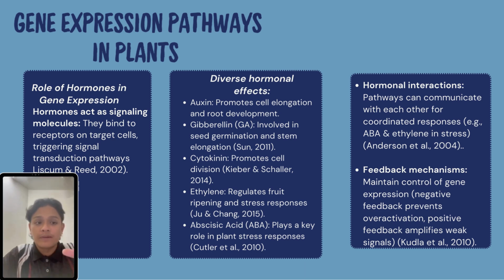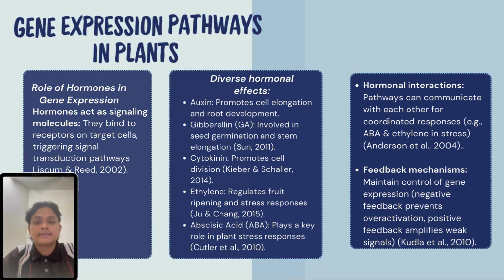There are lots of hormonal effects such as auxin, gibberellin, cytokinin, ethylene, and ABA. These hormones have interactions between each other. These hormones have pathways that can communicate with each other for coordinated responses. For example, ABA and ethylene when in stress. This also can lead to feedback mechanisms to maintain control of gene expression, such as negative feedback to prevent overactivation, or positive feedback to amplify weak signals.